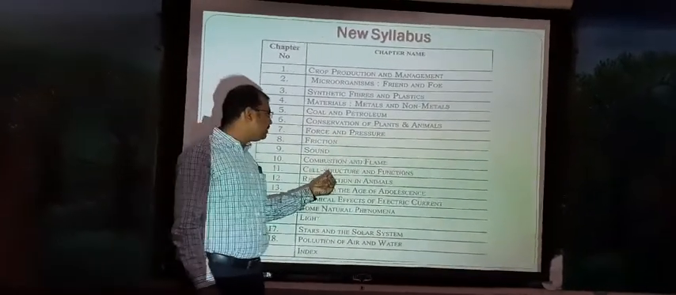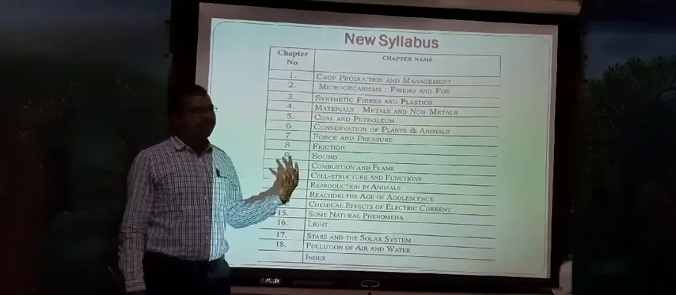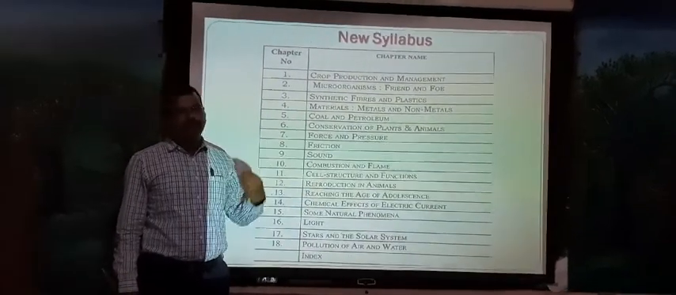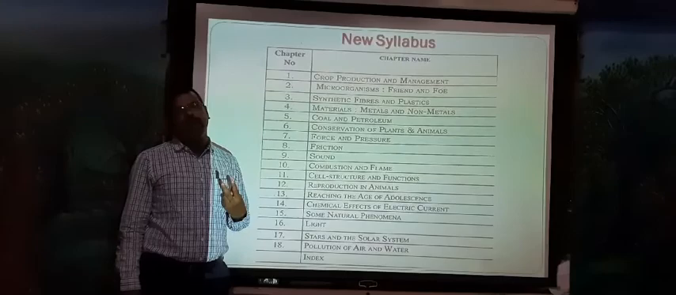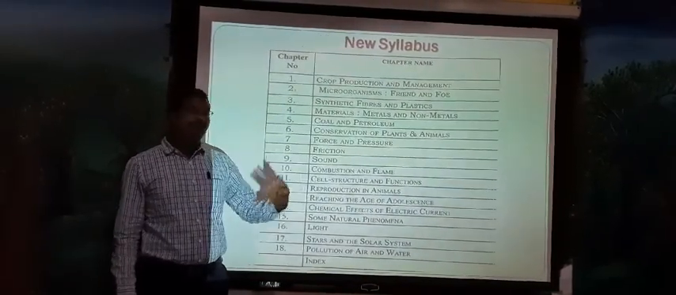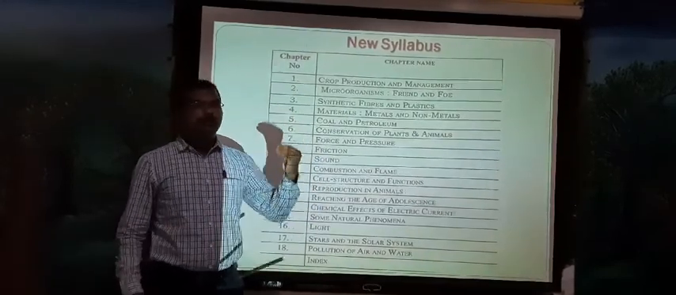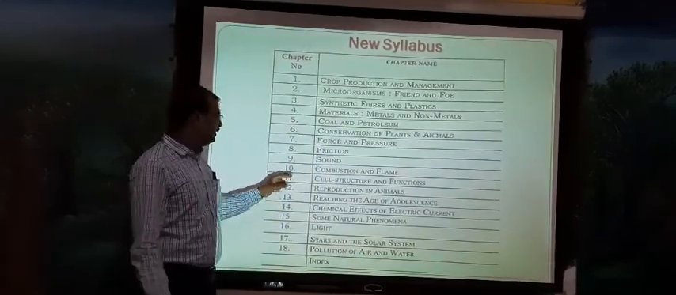10th one, combustion and flame. Combustion means burning. What is the definition of combustion? And what is flame? There are two kinds of flames: one is the blue flame and one more is the yellow flame. When do we get a yellow flame, when do we get a blue flame, and what things are necessary for combustion? That we are going to discuss in the 10th chapter.